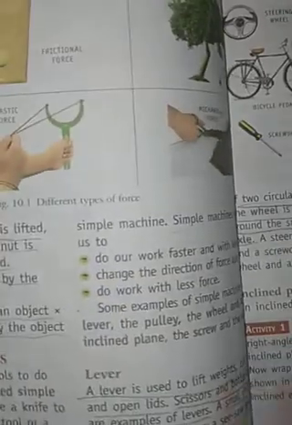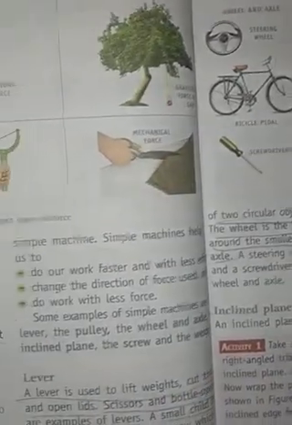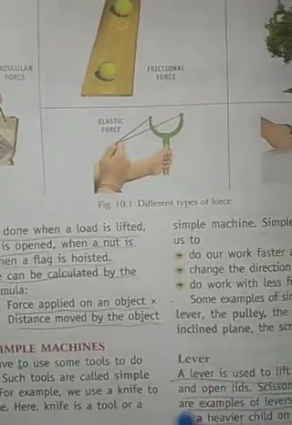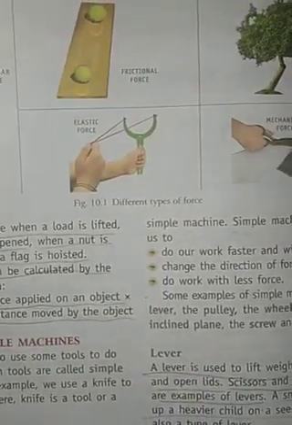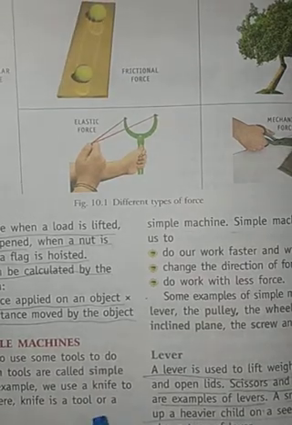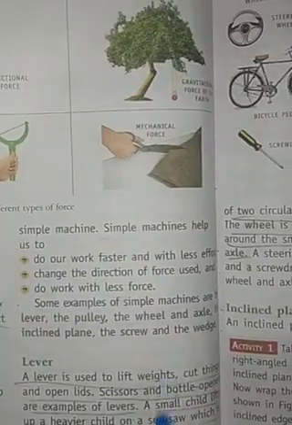So you have to read page number 84 and 83 in your homework, just to understand the things. And tomorrow we will do all these types of simple machines in detail.